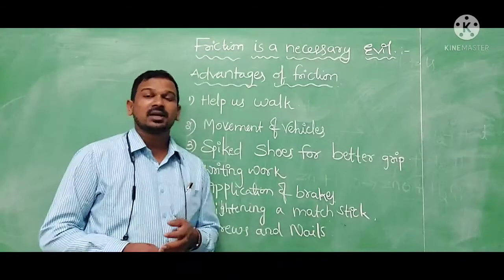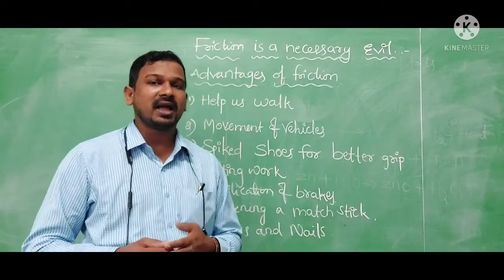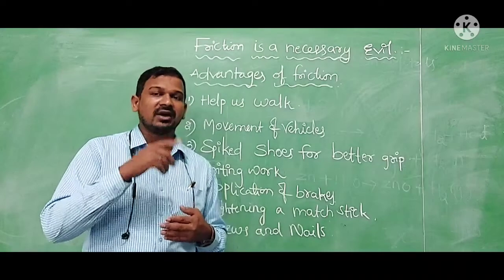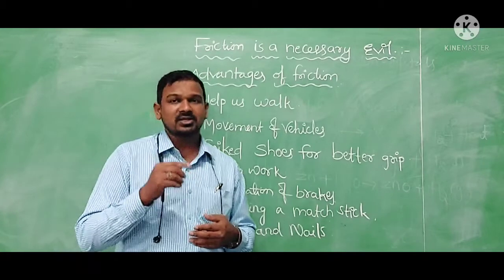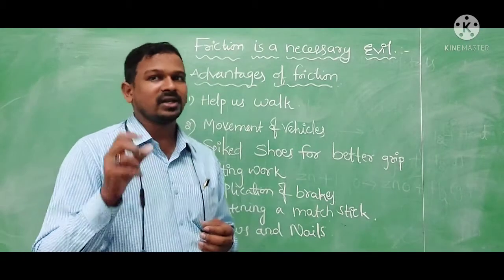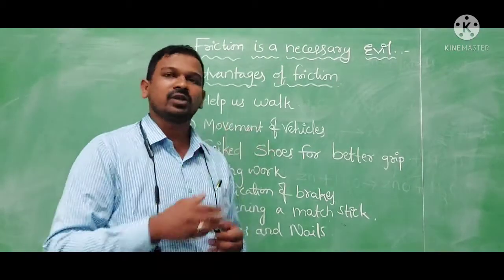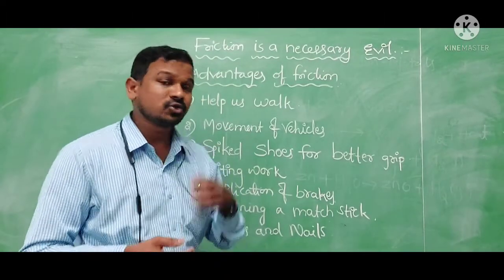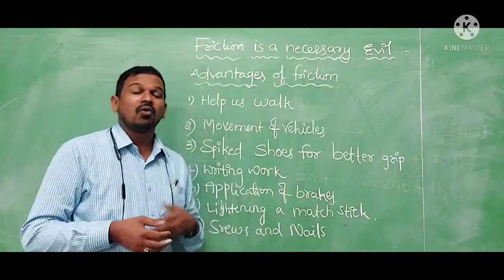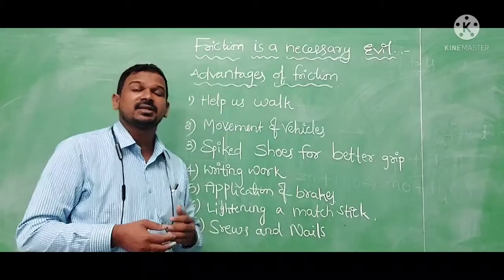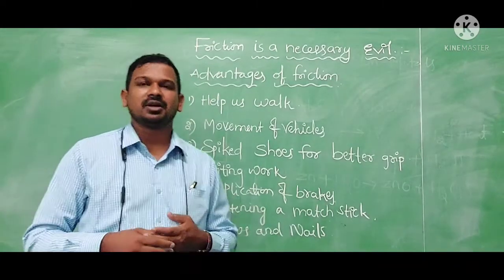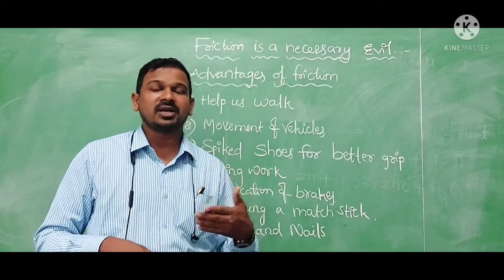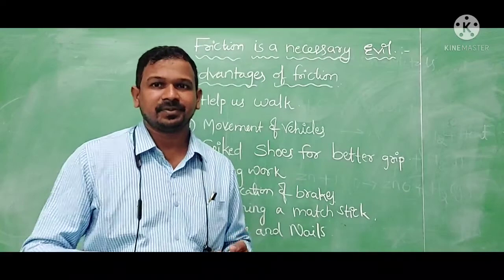Screws and nails. As you know, screws and nails have a circular structure on their body so that it creates friction and it can easily go into the valves, and it can easily take the grip inside the valves. So like this, the friction will be held. What are the advantages we discussed? Now if there is no friction on the surface, how do we increase the friction? Means production or generating of the friction, that we are going to study.